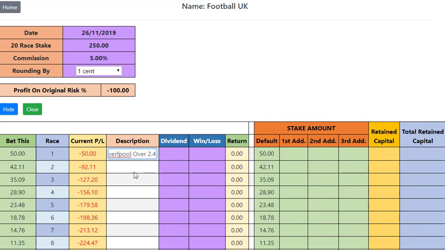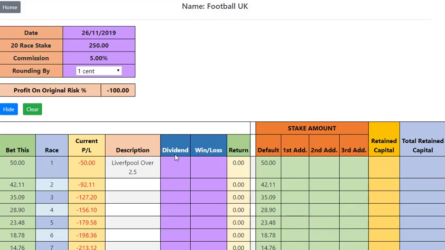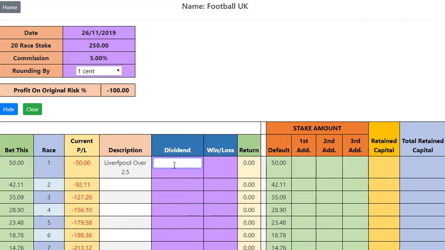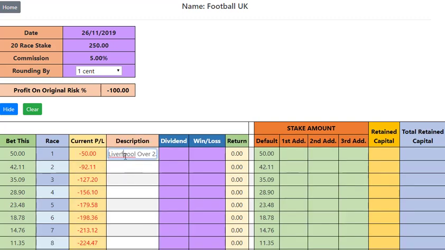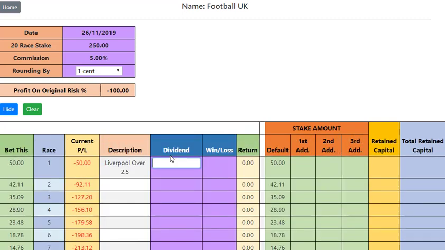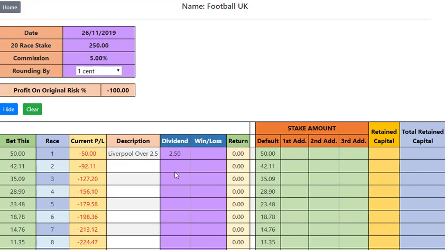You may have 5 or 6 sessions going. It's easier to come back and know exactly which one it is that you have to put the result in. So for example, we've got Liverpool, just correct that, Liverpool in the over 2.5 market, and we've got it at 0.5. So we can do that, and now obviously the game's not going to start for another 6 hours. So what we can do is just get out of this and then come back when the game's finished. Over here you can see there's some side here, the stakes amount, capital retained and all that.